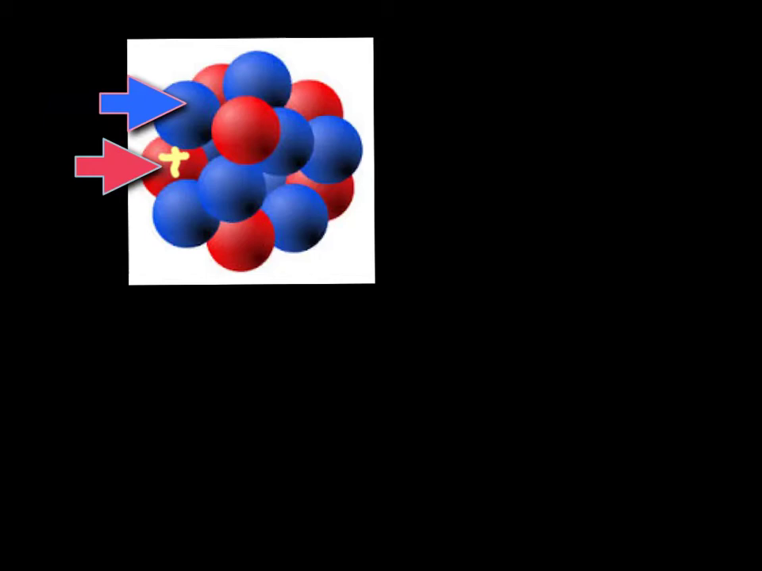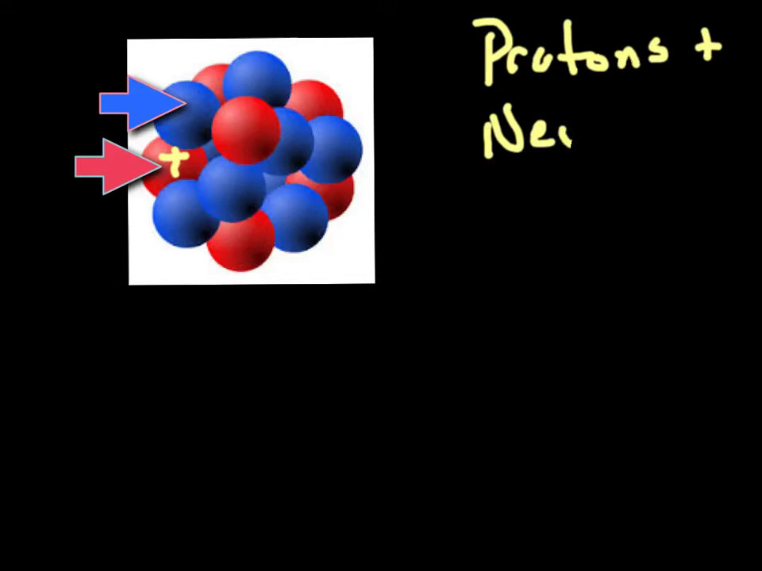Okay, so protons have a positive charge, they're positive, and neutrons are neutral, they have no charge. So we often will use a 0 to indicate that it's neutral. Again, the protons and the neutrons of the atom are found in the nucleus.